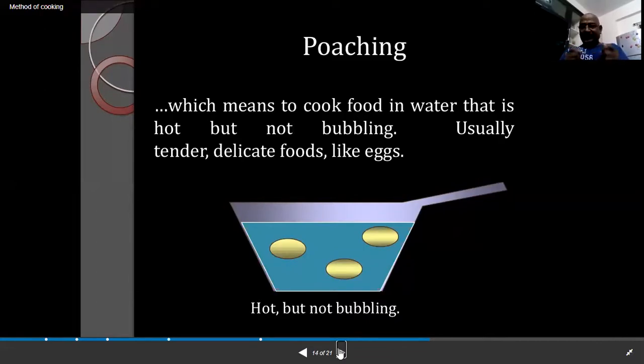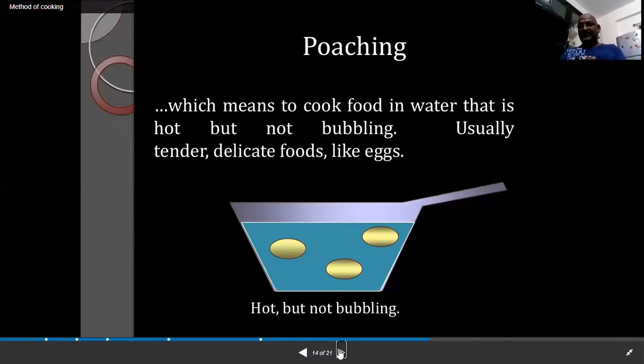When you keep the water hot in a pan, a vessel or a pot, the water should not reach the boiling point, 100 degrees Celsius. You should not bring the water to boiling point.